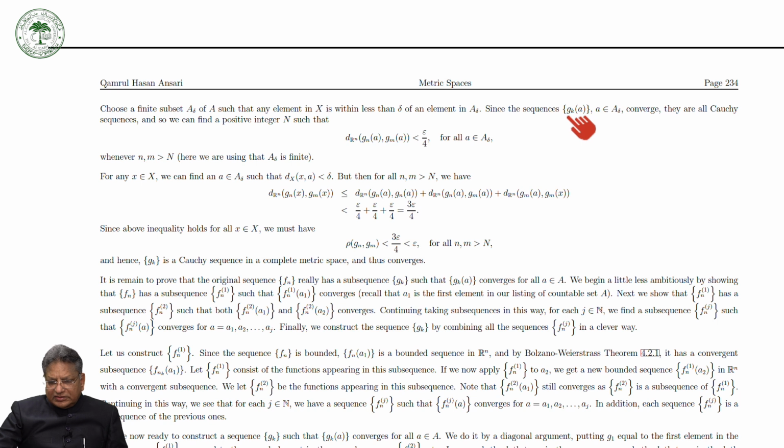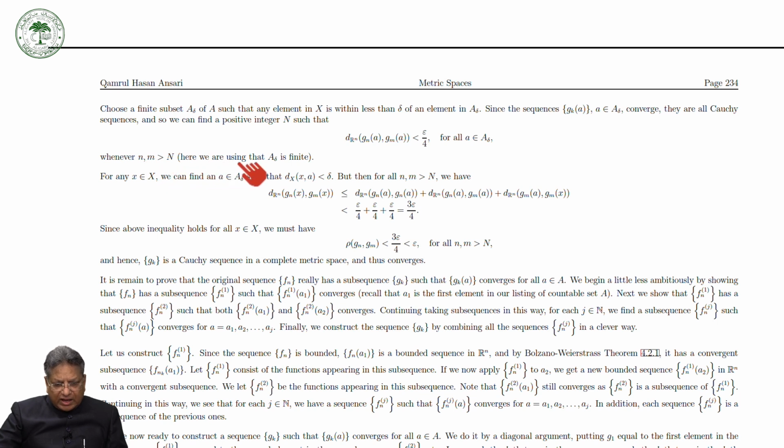Since the sequence Gk(a) for all a in A delta is convergent, as we have proved, and all these sequences are Cauchy, we can find a positive integer n such that the distance between Gn(a) and Gm(a) is less than epsilon by 4 for all a in A delta, whenever n, m are greater than or equal to it.